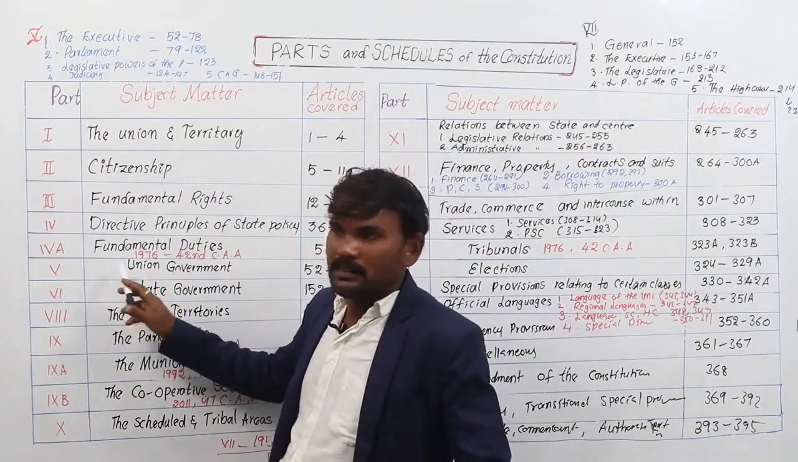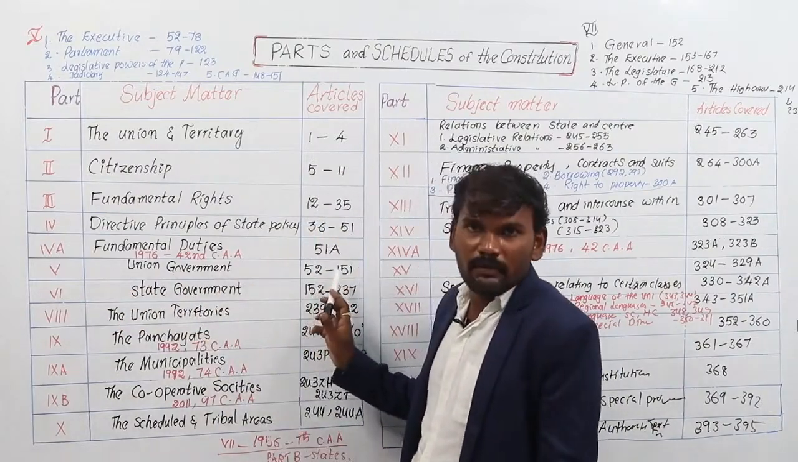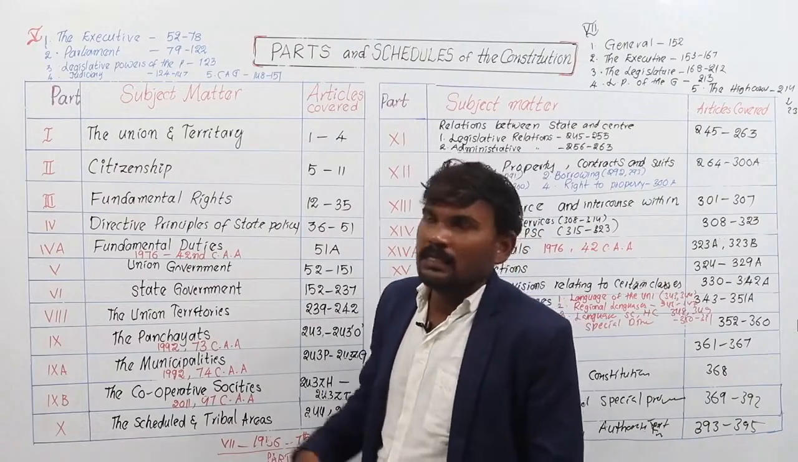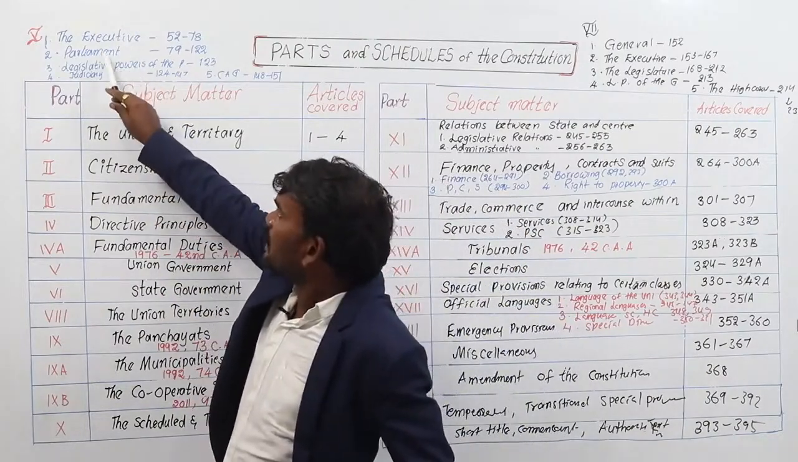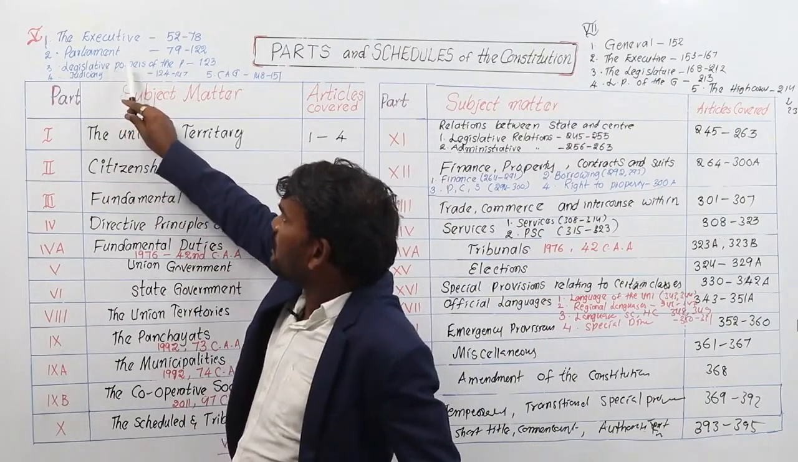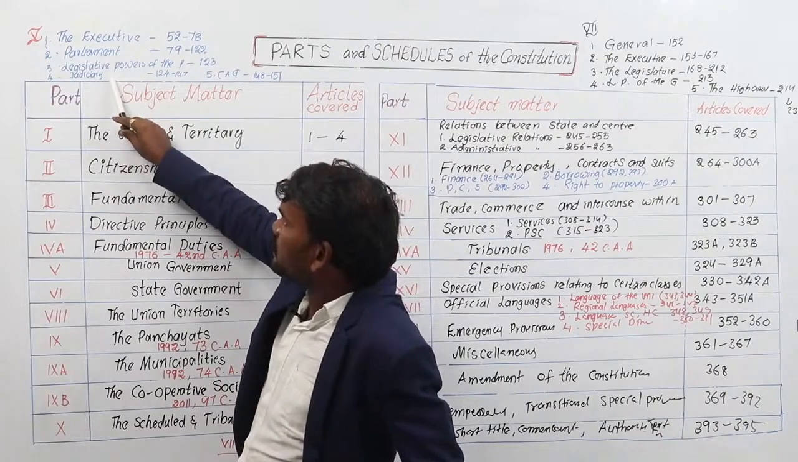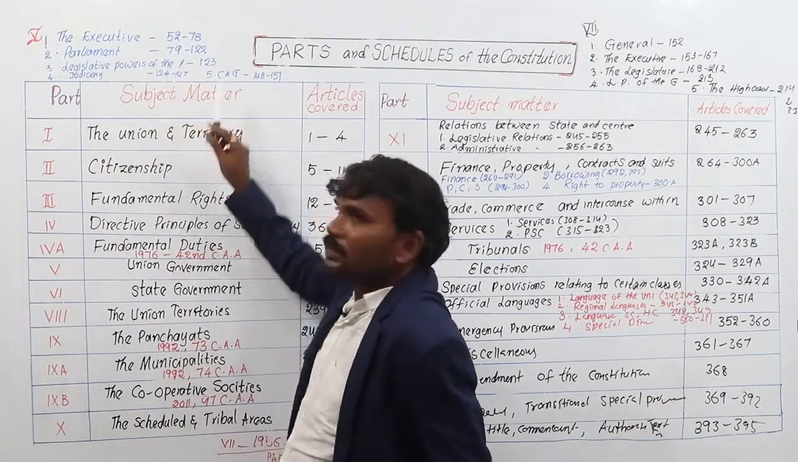Fifth part is the largest part, which deals with the Union government. Articles covered 52 to 151. The fifth part is again divided into 5 chapters. Chapter 1 deals with the executive. Chapter 2 deals with parliament. Chapter 3 deals with the legislative powers of the president. Chapter 4 deals with the union judiciary, the Supreme Court. And chapter 5 deals with the CAG.